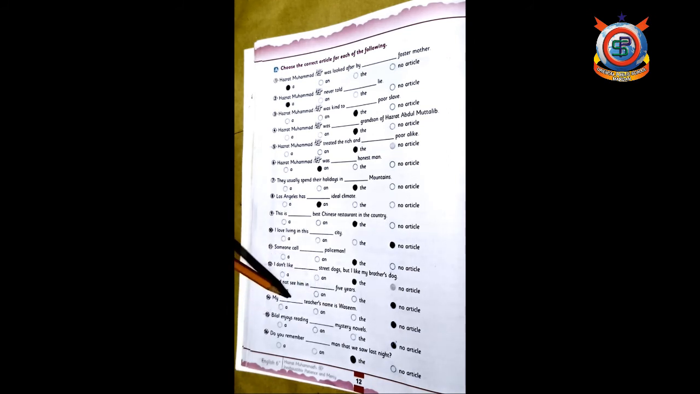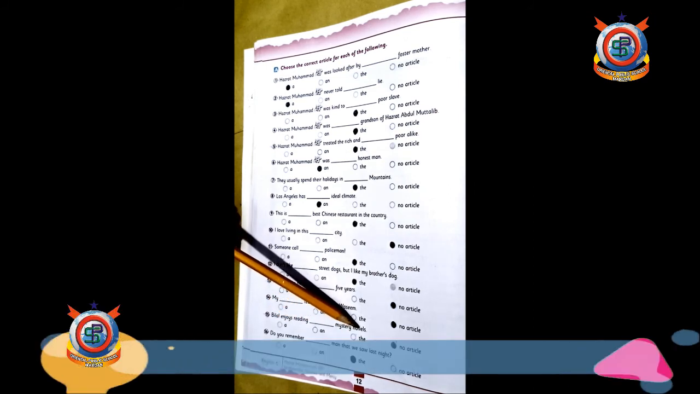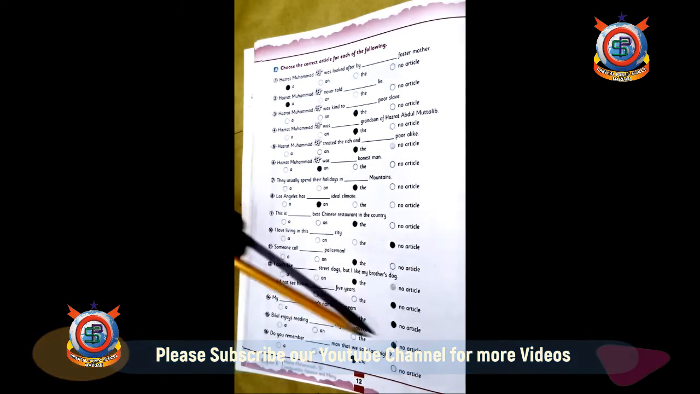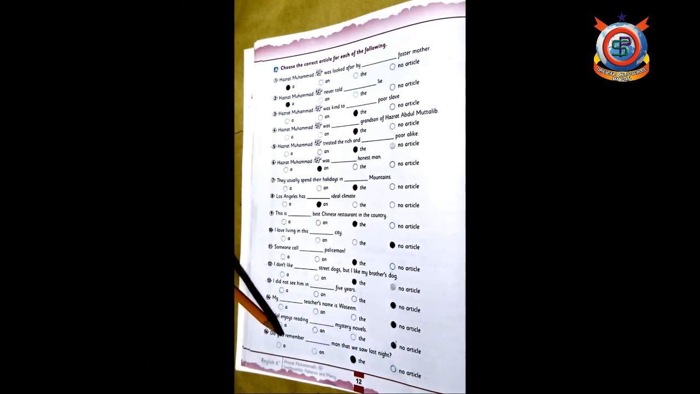Number 14, my, blank, teacher's name is Wasim. So my teacher's name is Wasim. Without any article, this is a complete sentence. So the right answer is no article. Number 15, Bilal enjoys reading, blank, mystery novels. So you can see that without any article, this is also a complete sentence. So the right answer is this one. Number 16, last, do you remember, blank, man that we saw last night? So the right answer is the man that we saw last night.